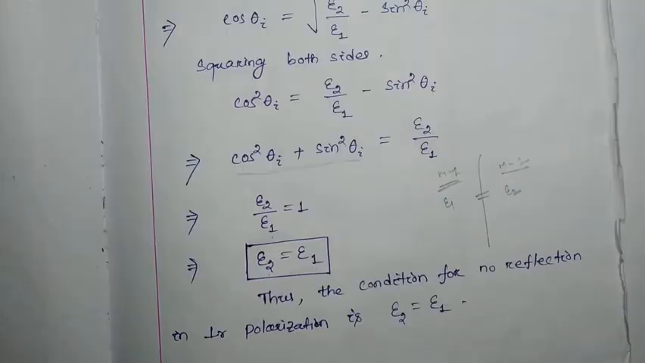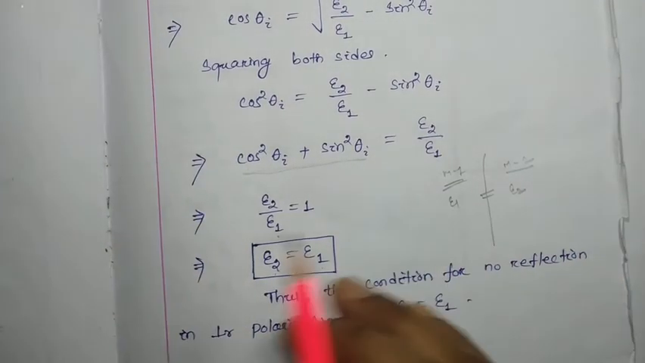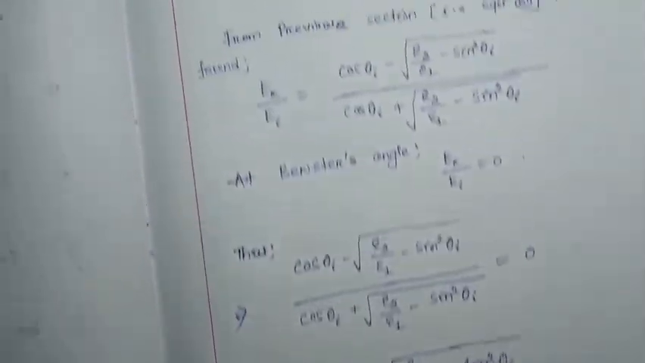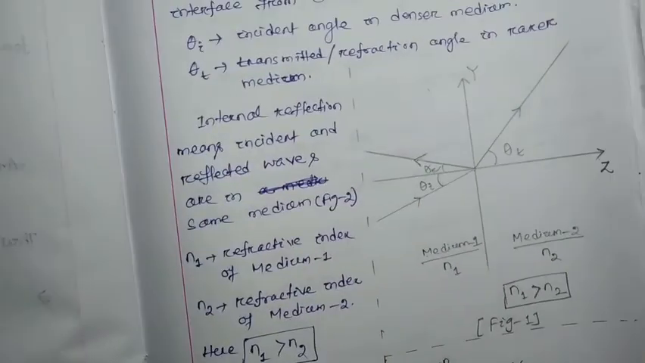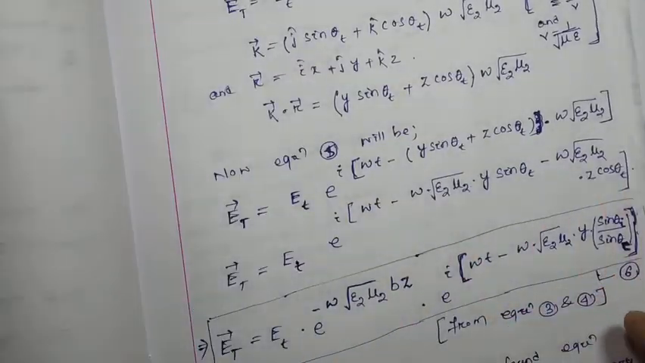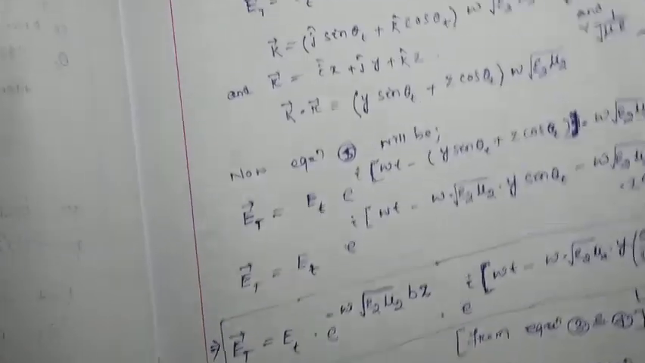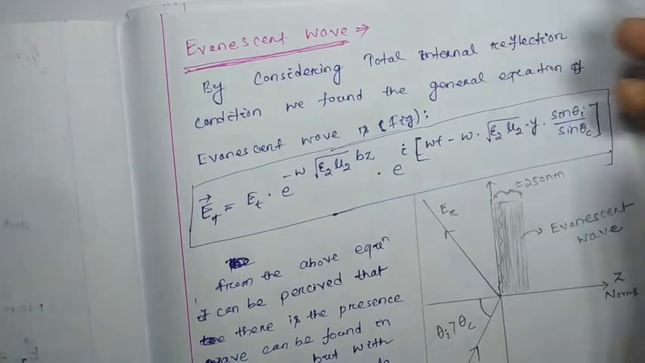Okay, so here we have to stop our discussion today. In our next class we are going to discuss total internal reflection, and we will also discuss the evanescent wave in the next class.